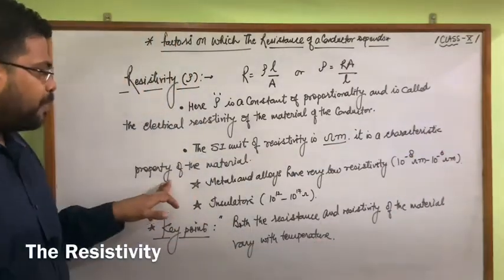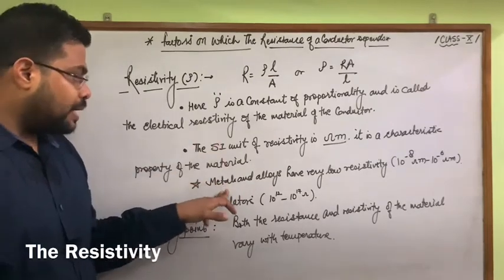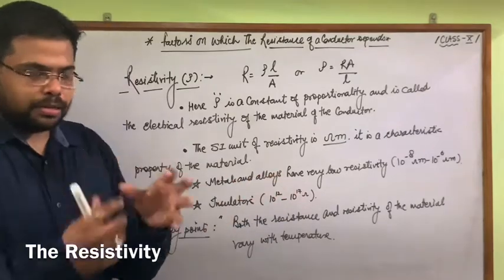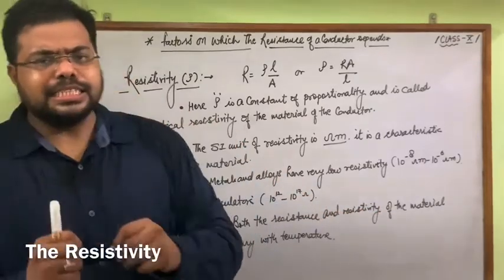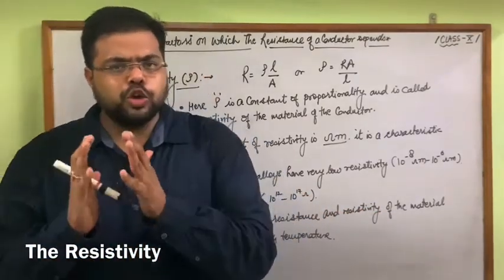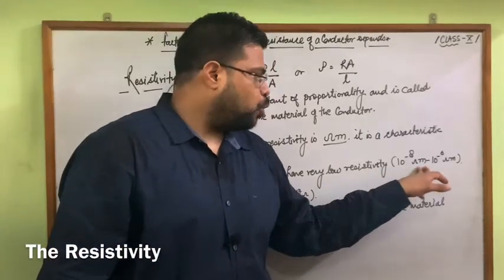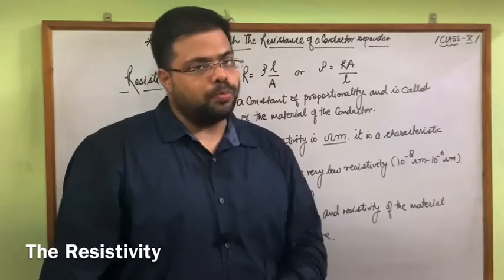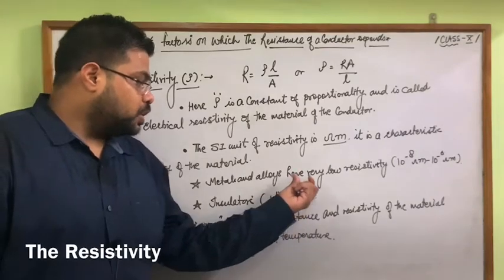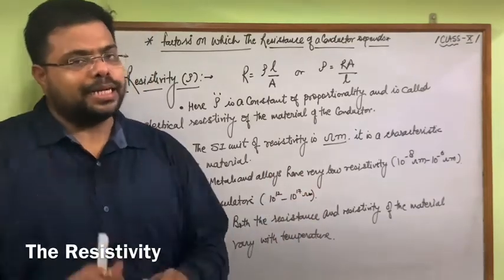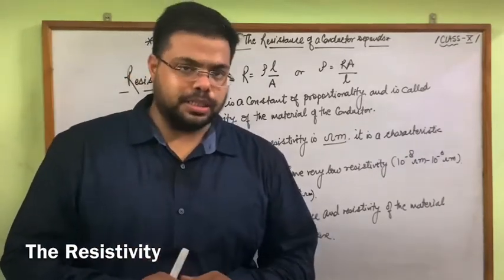It is a characteristic property of the material. Very important points: metals and alloys, mixtures of metals, have a very low resistivity. That is the reason we say these are very good conductors of electricity, with a range of 10 raised to the power minus 8 ohm meter to 10 raised to the power minus 6 ohm meter. On the other hand, 10 raised to the power plus 12 to 10 raised to the power plus 17 ohm meter is the range for materials that are very poor conductors of electricity.